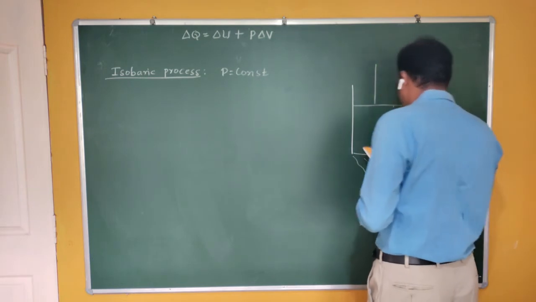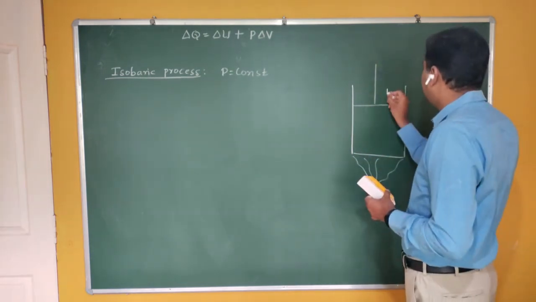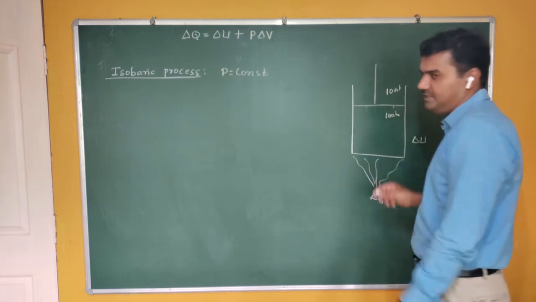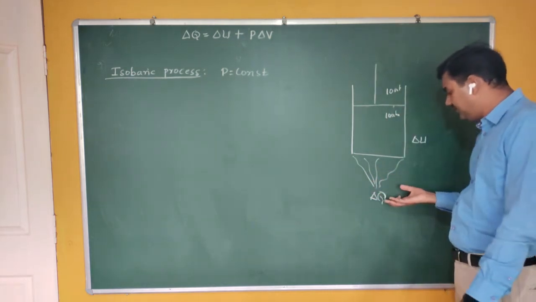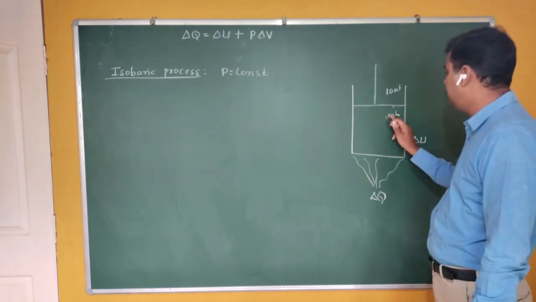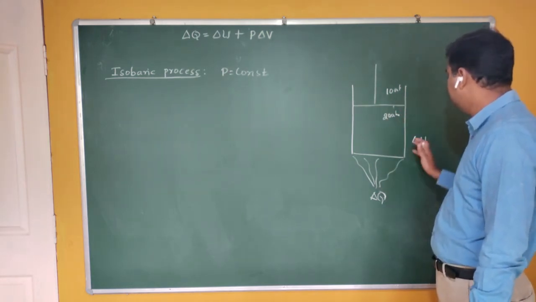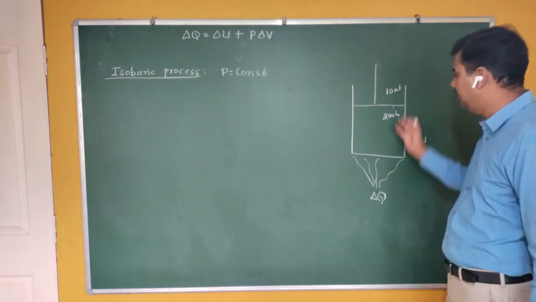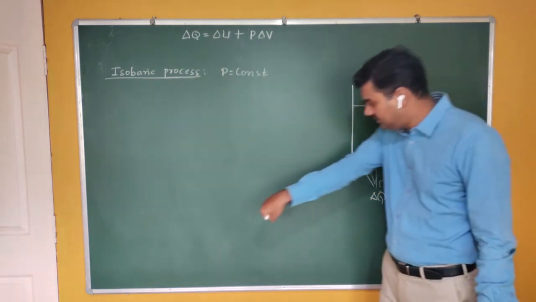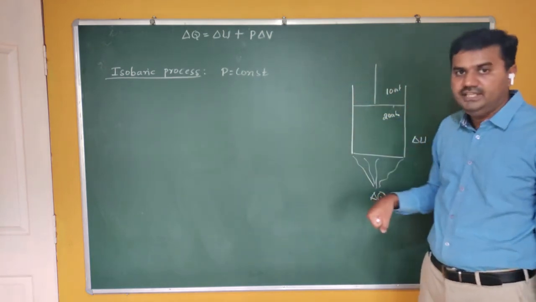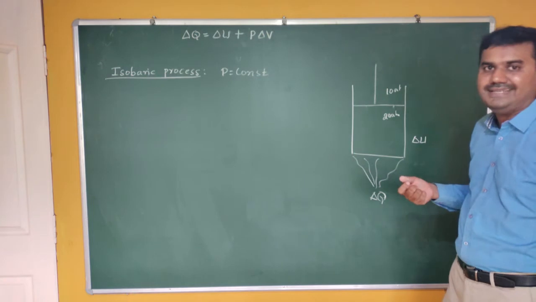Before application of this energy, let me assume that the surrounding pressure is 10 atmosphere, and the internal pressure is also 10 atmosphere. You have supplied a certain amount of heat energy, so there is an increase in internal energy. As the kinetic energy increases, the particles exert more pressure on the container. So this time the pressure is 20 atmosphere.